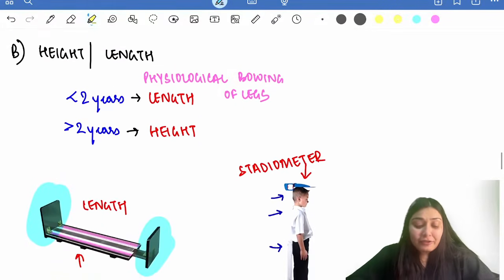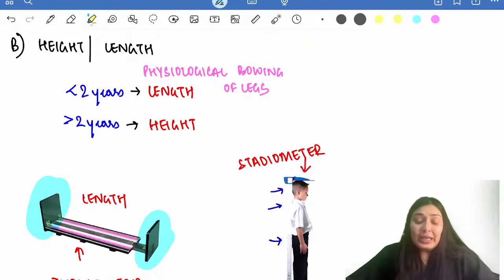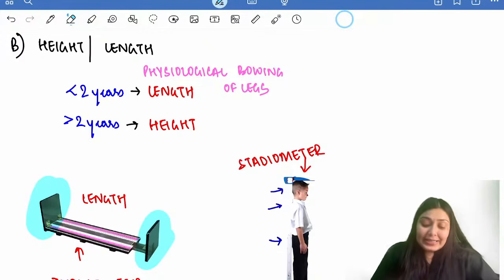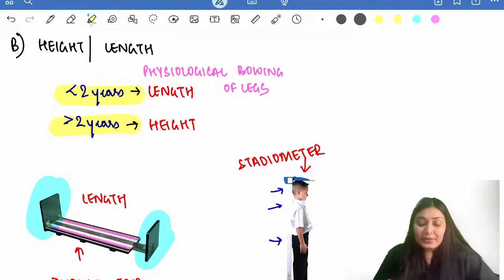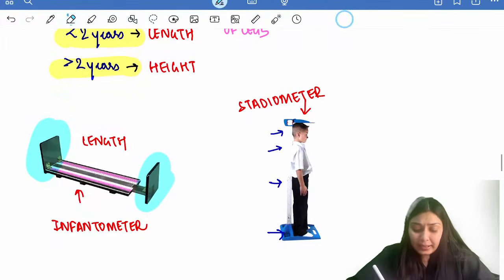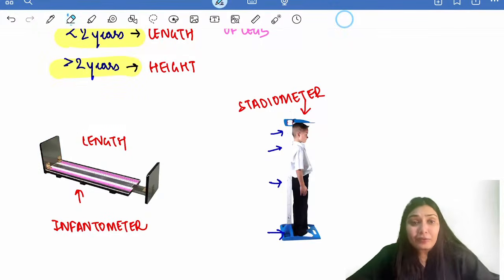After weight, we have height or length. If the child is less than 2 years of age, we take length. After 2 years, we take height. Why are we doing this? Because after 1 year of age, the child can stand, right? Independently, the child can stand after 1 year of age.